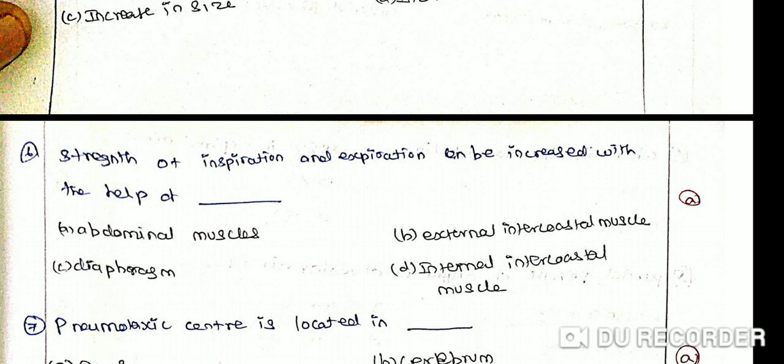Strength of inspiration and expiration can be increased with the help of dash. Option A, abdominal muscle. Option B, external intercostal muscle. Option C, diaphragm. Option D, internal intercostal muscle. The correct answer is abdominal muscle. Abdominal muscles can increase the strength of inspiration and expiration. This type of breathing is also known as forceful breathing and can be found in pregnant women.